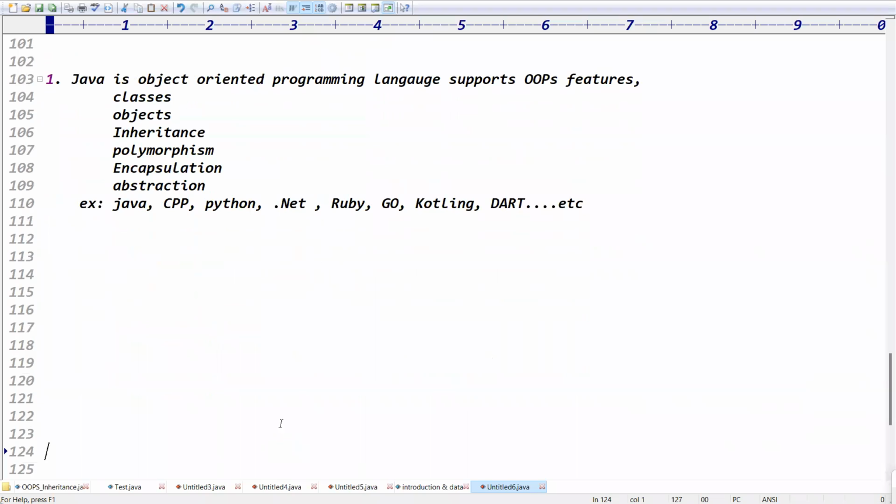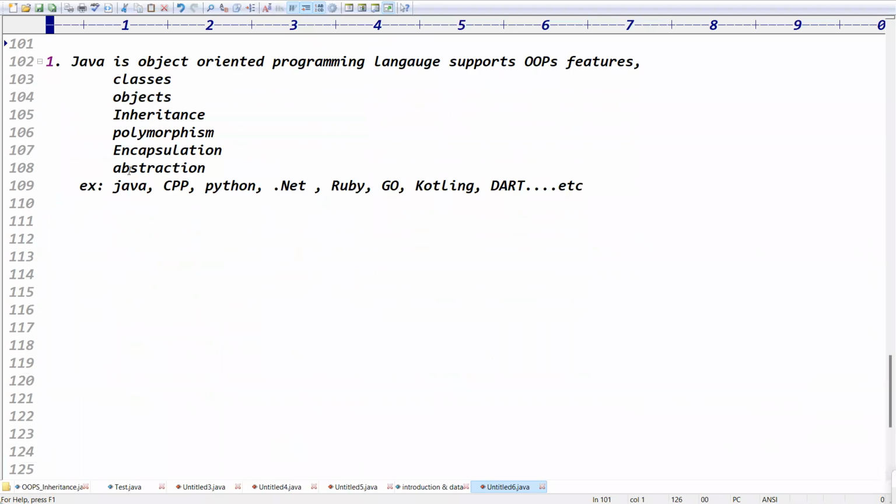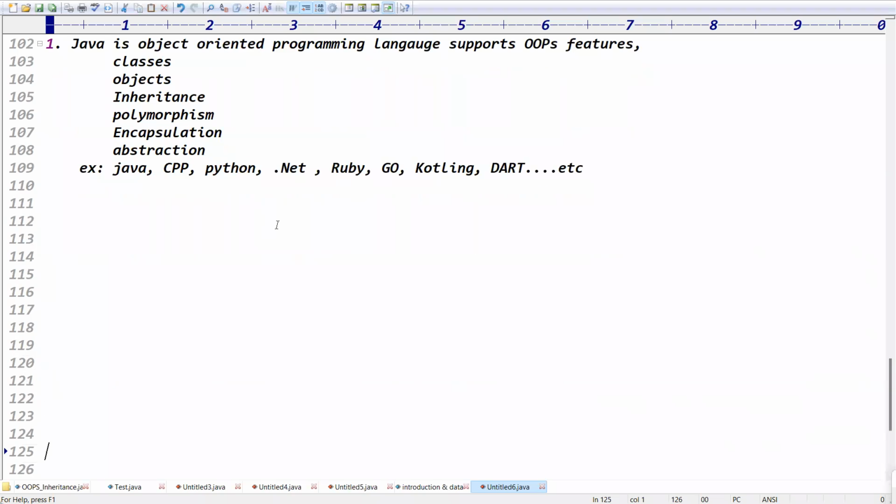The point is Java is object-oriented, with OOPS features like this. What are object-oriented programming languages? C++, Python, Java, .NET, Ruby, Go, Kotlin. Are these all object-oriented or not? Guys, please respond. C++ is procedure-oriented language, huh? Yeah, but it supports OOPS features, right? Inheritance, polymorphism, and all.